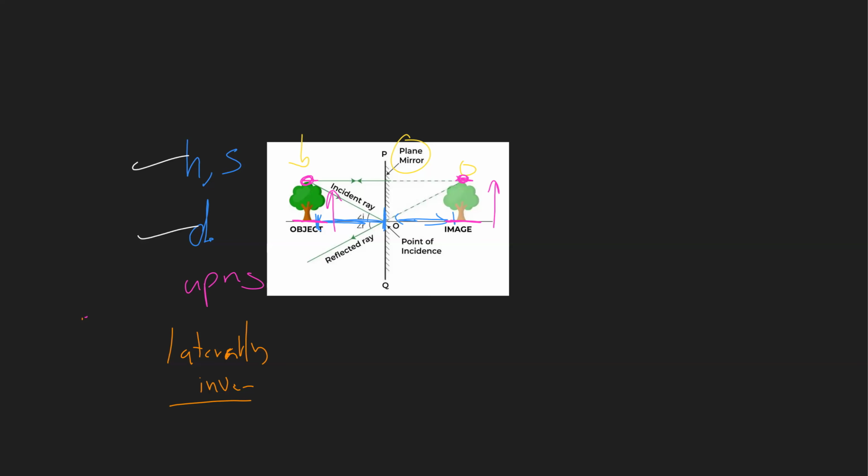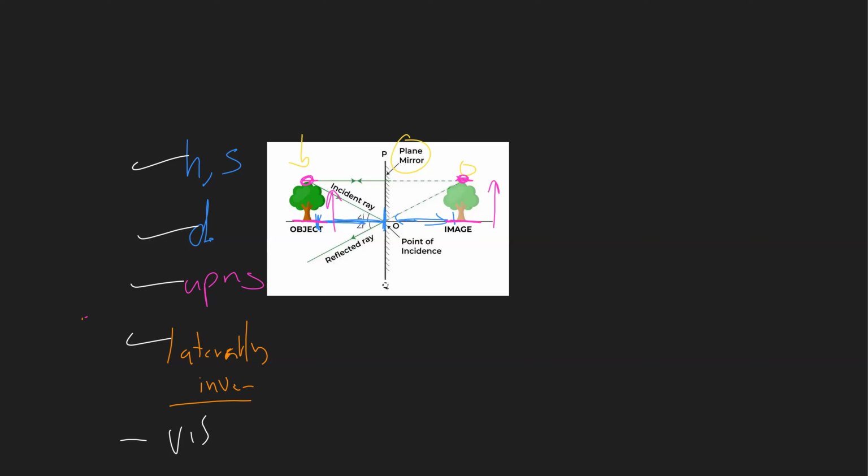Okay, there is one property left. So let me say I have four properties so far. The fifth property is that this image is called virtual. That means it is not real. If it is virtual, you see it as if it is behind the mirror, but in reality there is no back of the mirror, there is no depth there. And it is on the other side of the object. So the mirror is in the middle, on one side there is the object, and on the other side it looks like there is the image. We call this a virtual image. So these are the properties of images produced by plane mirrors.